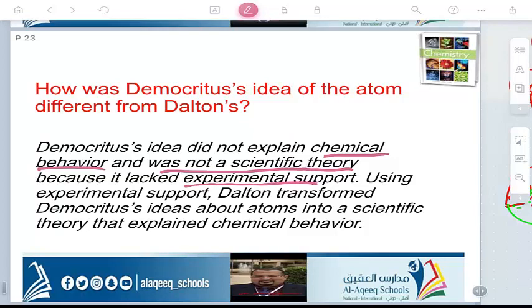But Dalton used experiments. Dalton transformed Democritus' idea into a theory, because he used experimental support by explaining the behavior of the atom.